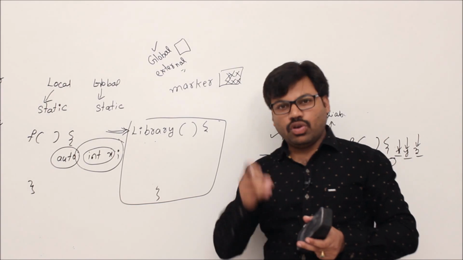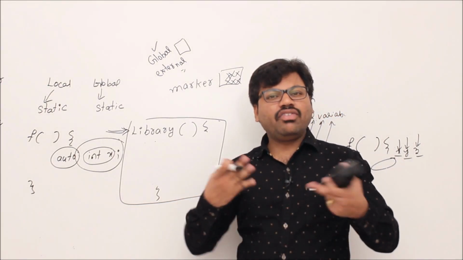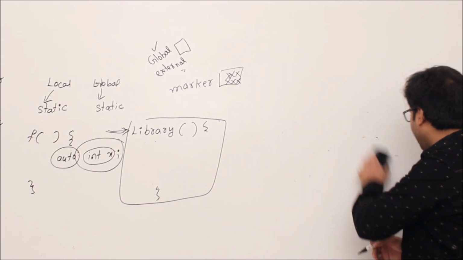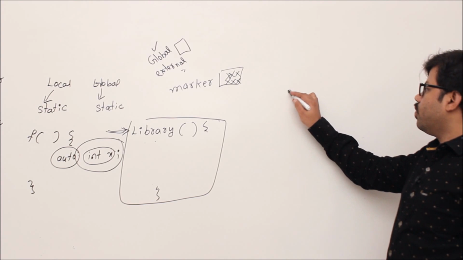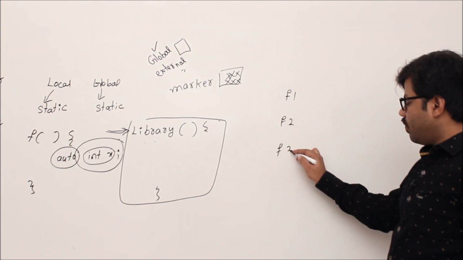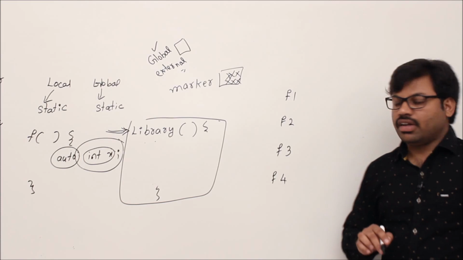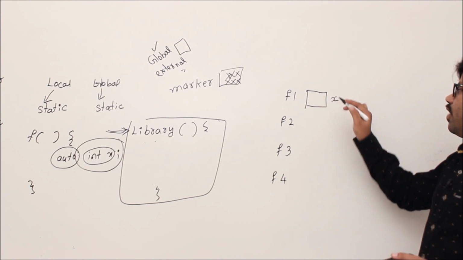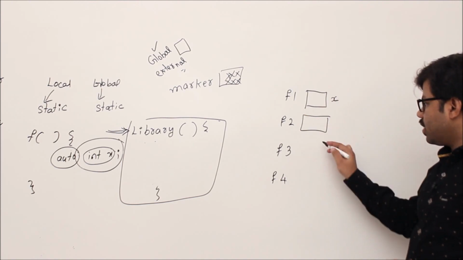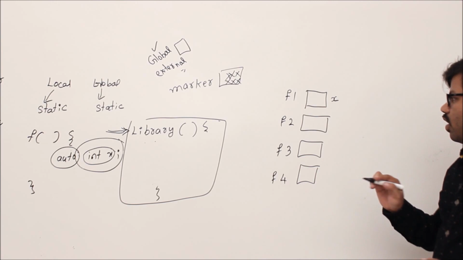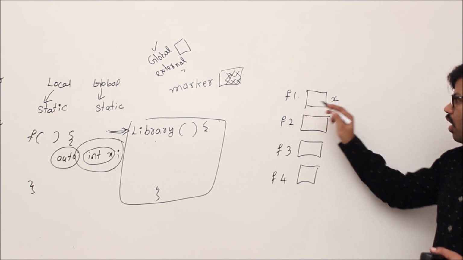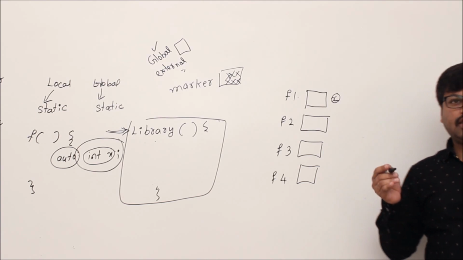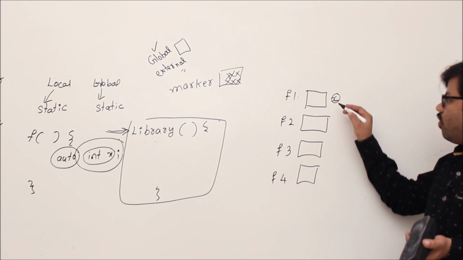That's why people use both global variables and local variables. Then why do we use global variables? I will tell you. So you understand that local variables are very important. For example, you have function 1, function 2, function 3. Let's say there are 4 functions. Now function 1 is using a variable x. Function 2 also wants variable x, everyone wants variable x. And one more thing, whenever function 1 modifies x, F2, F3, F4 want to see it. They really have a purpose. Understand my point? F1, F2, F3, F4 really want to share a variable x.